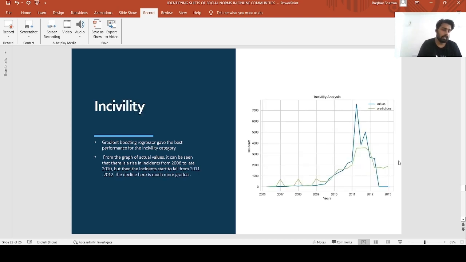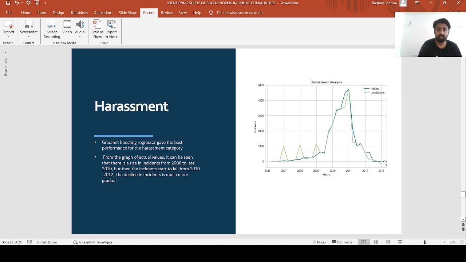For incivility, the gradient boosting regressor again gave the best performance, even though it cannot accurately capture the outliers. It performs pretty well, where the number of cases increases from 2006 to 2011 and then gradually decreases. For harassment, again, the gradient boosting regressor gave the best result, where in early 2011 the number of incidents rapidly increases and then decreases in a more gradual manner.